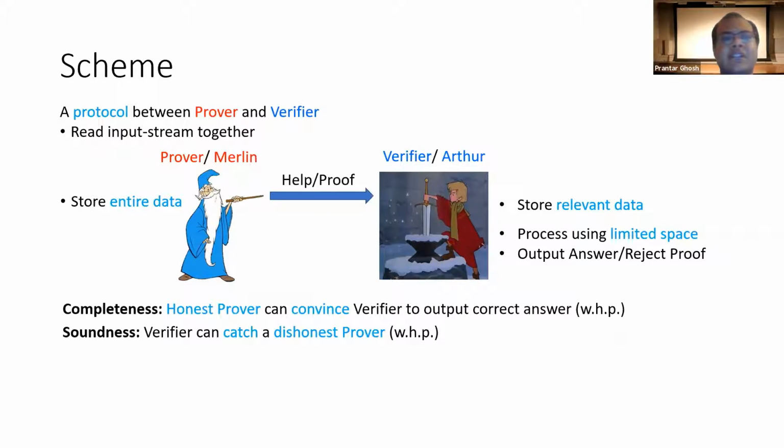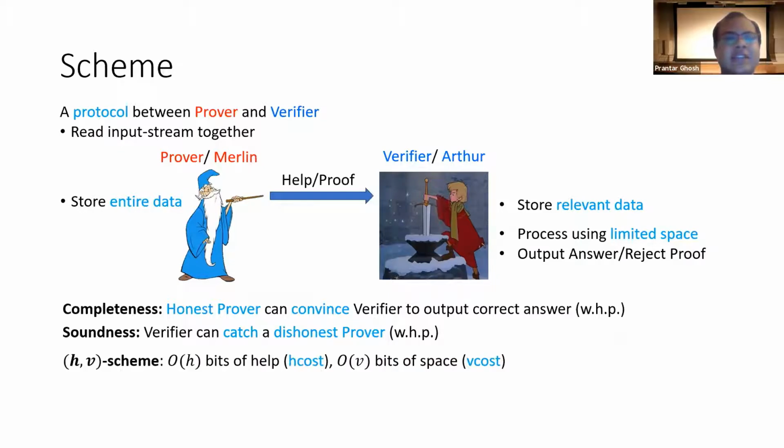So a scheme should satisfy the following two properties. It should be complete, that is, an honest prover should be able to convince the verifier to output the correct answer, and it should be sound, that means the verifier should be able to catch a cheating prover. Our schemes are randomized, so we want this to hold with high probability.